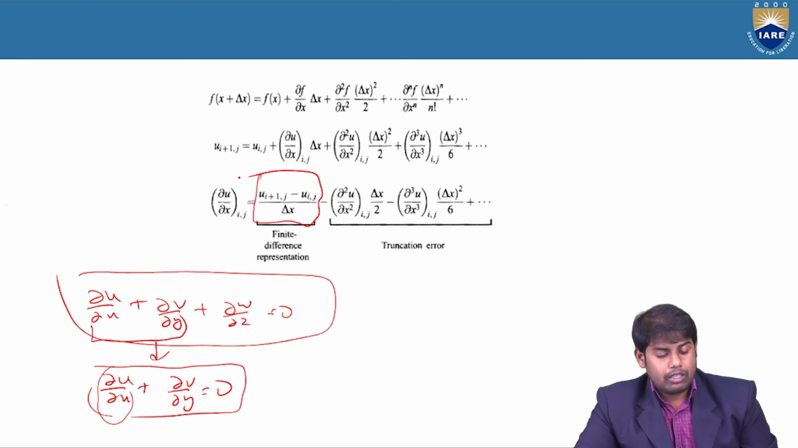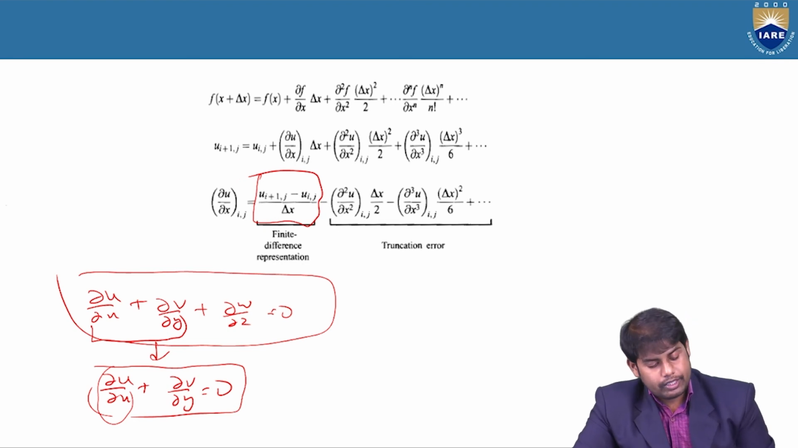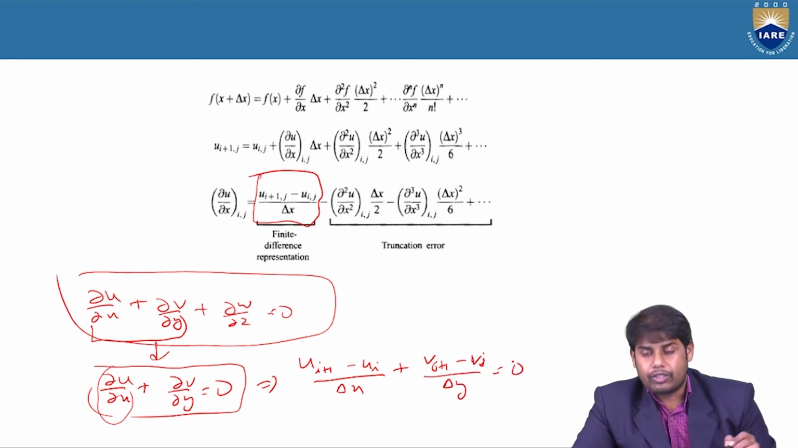This is what? Along x-axis. So how is it written? We'll see. u of i+1 minus u of i divided by delta x, plus v of j+1 minus v of j divided by delta y, is equal to 0. Okay, so this is what we have. When you take common delta x, delta y and multiply these things, you will have a linear term here.